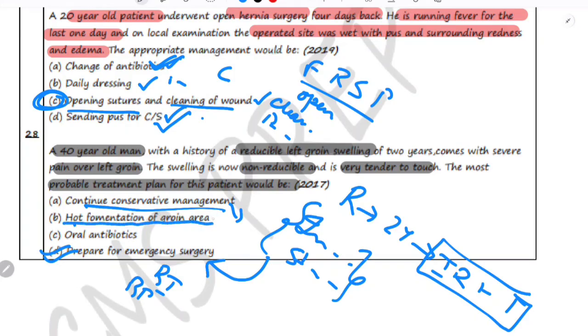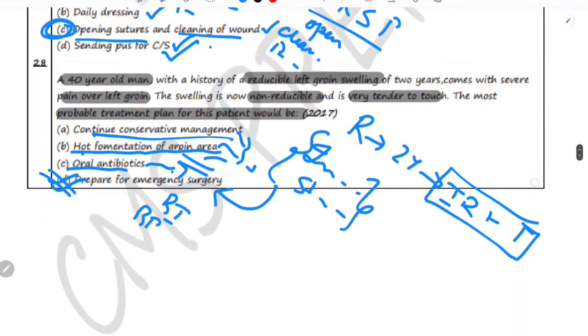Hot fomentation of the groin area will not address the underlying hernia problem and can delay the appropriate treatment. Oral antibiotics are not appropriate for strangulated hernia, which requires surgical intervention. So the correct option is preparing the patient for emergency surgery.